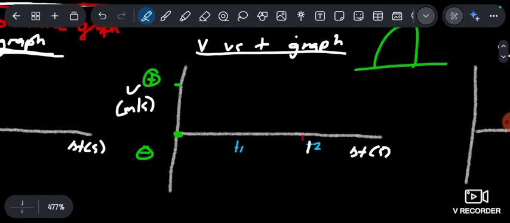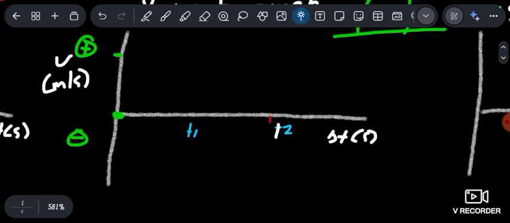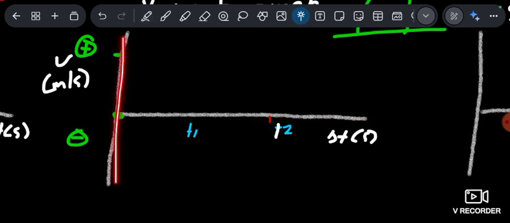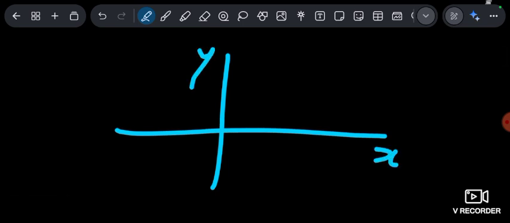Now, if you want to show the ball, we know that the velocity here is 0. Why am I saying that? Because our velocity is the y-axis. So what do I mean? Remember from mathematics, you have something like this. You have the y-axis and you have the x-axis. If you wanted to find the x-intercept, what you're going to do is make y equal to 0. Where is y equal to 0? Y is equal to 0 at the x-axis.